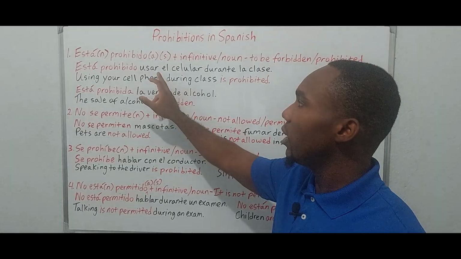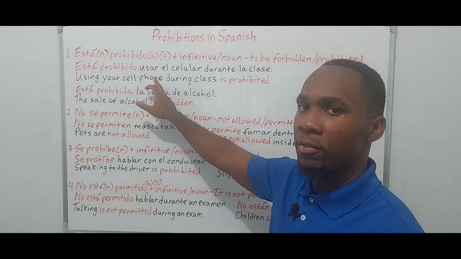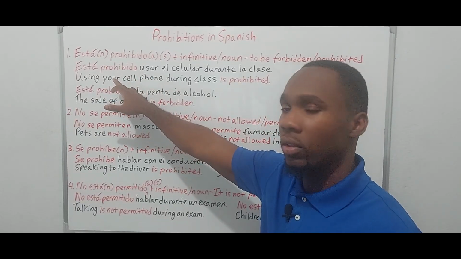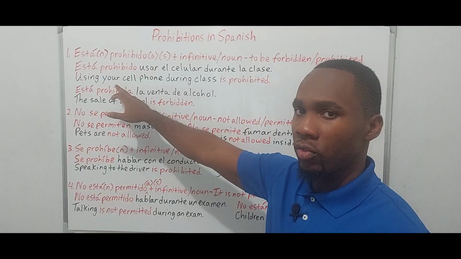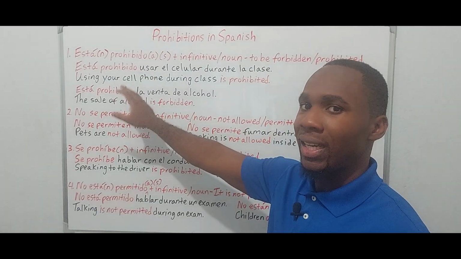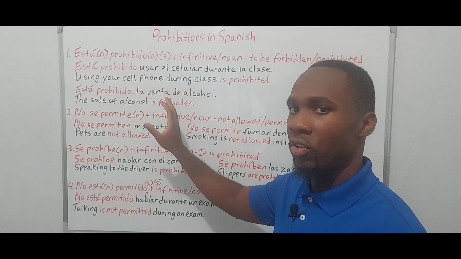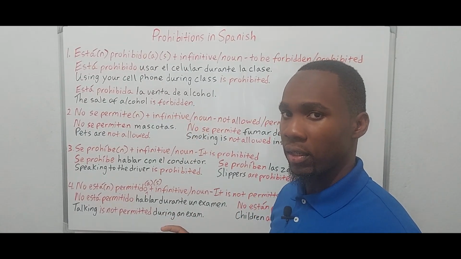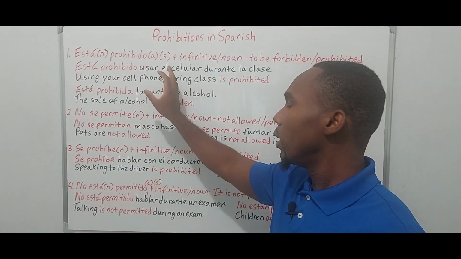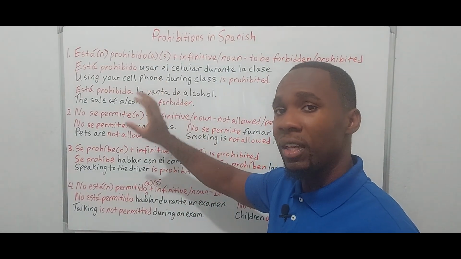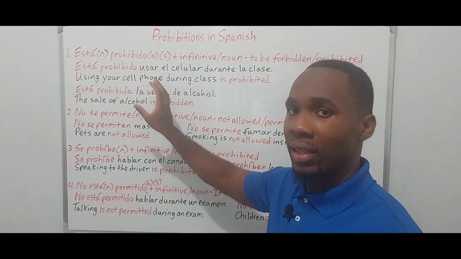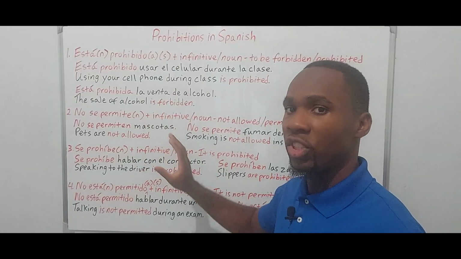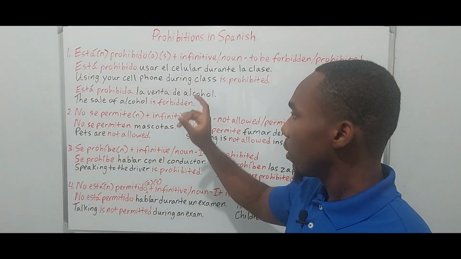So when we use it with an infinitive, it stays prohibido and it has to be singular. Está. Right? So that's the first thing we need to know. Está prohibido must be followed by an infinitive. Right? If we use a verb infinitive afterwards, then it must be está prohibido. That cannot change. All right?